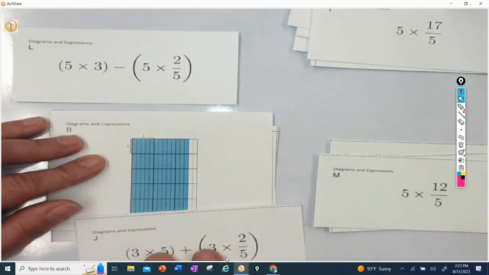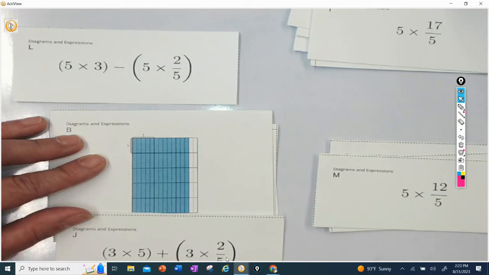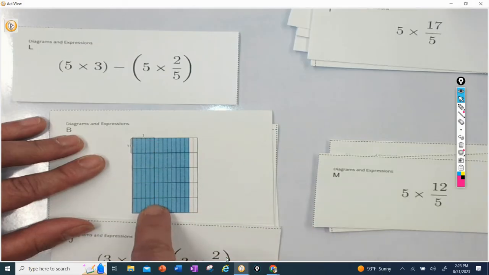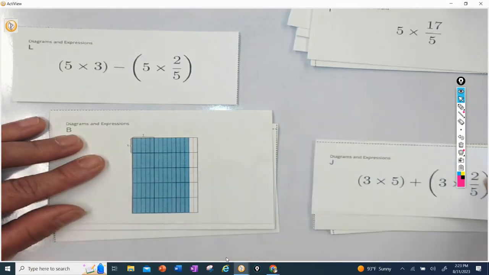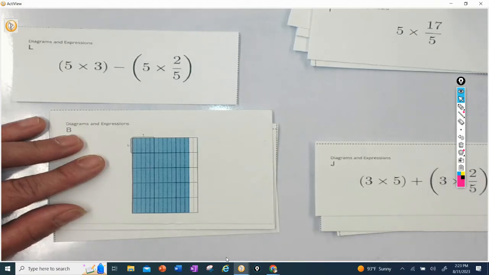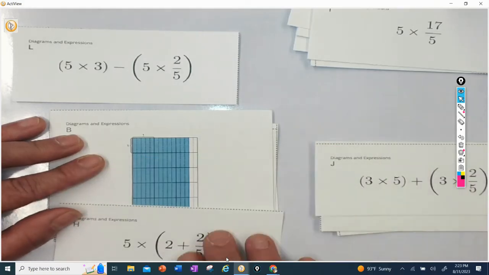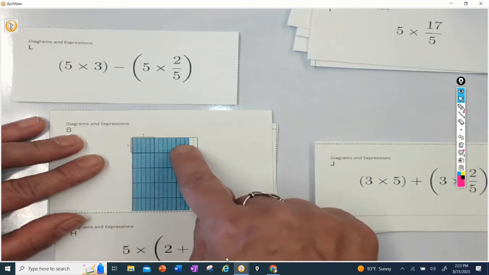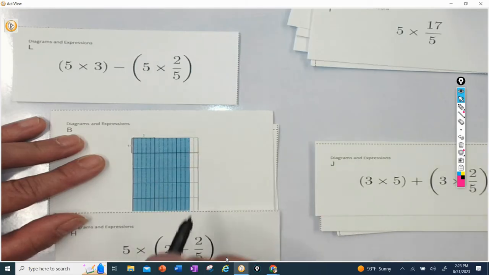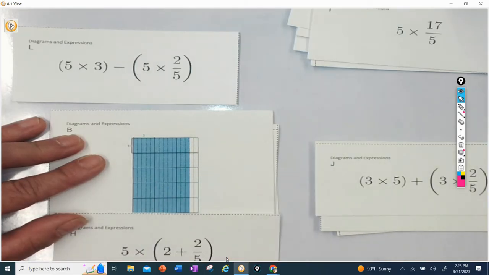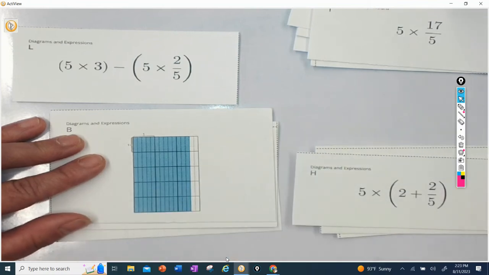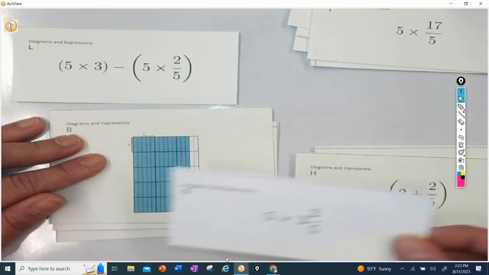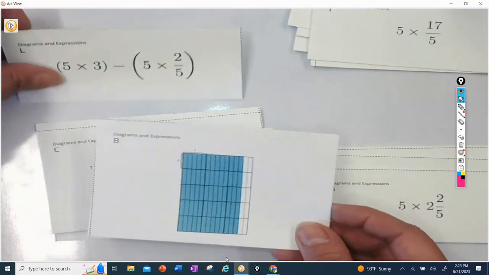Now I'm looking at 3 times 5 plus 3 times 2/5. Well, I don't have a 3, do I? I have a 5, but I don't have a 3, so I do not think that J matches. Okay, moving on. 5, 1, 2, 3, 4, 5 times 2 plus 2/5. Again, that's not 2/5, is it? It's 1, 2, 3, 3/5. So that one does not match. Again, that's not 2/5, that's 3/5, so this one doesn't match either. So B only matches with L.